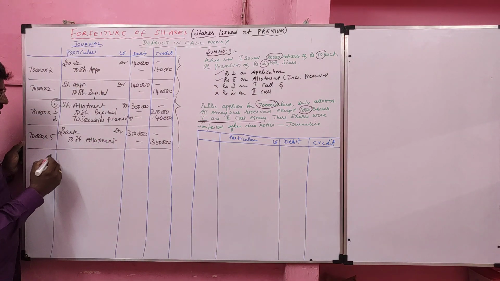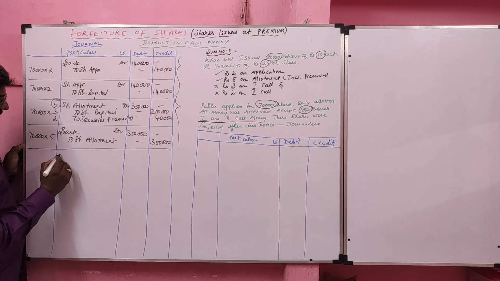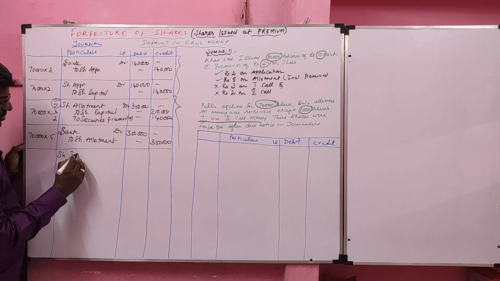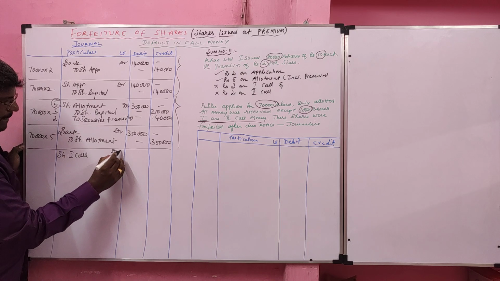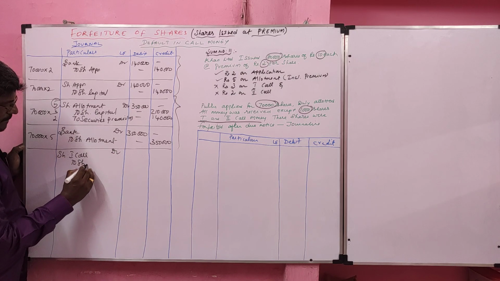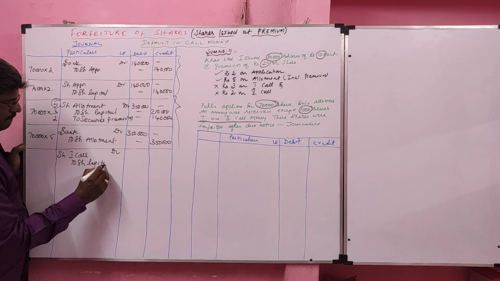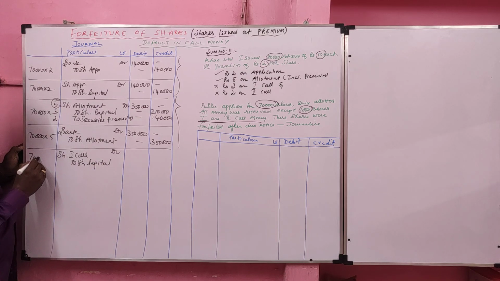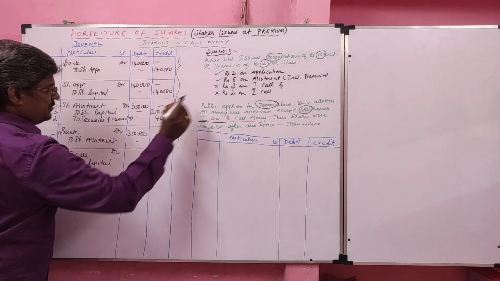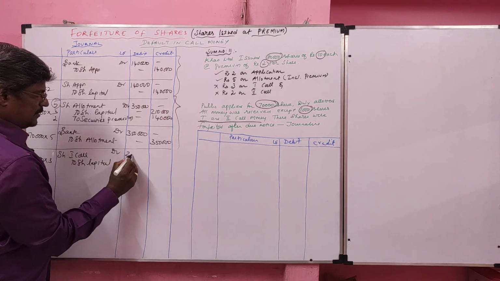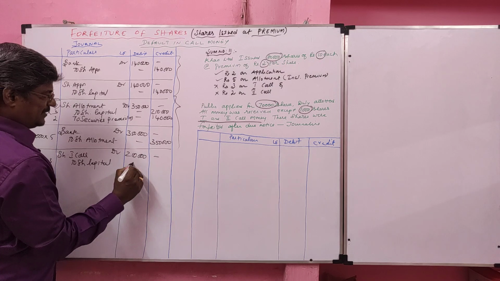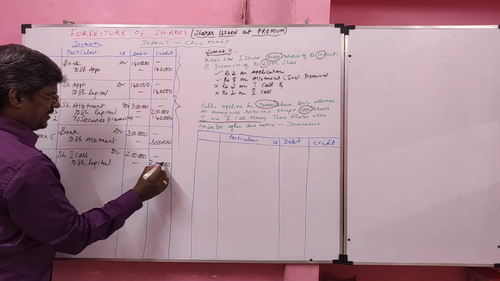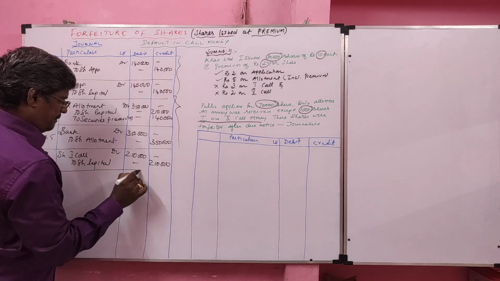Then we are going to record the journal for share first call transfer. Share first call account debit to share capital. On transfer entry, we can write the full shares, 70,000 shares into 3, 2,10,000 rupees. We are supposed to collect 2,10,000 rupees. Being share first call made.